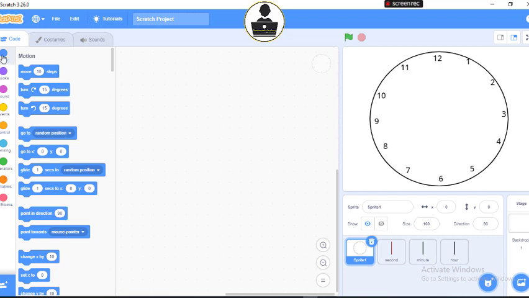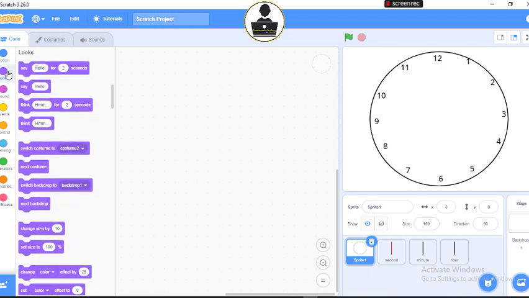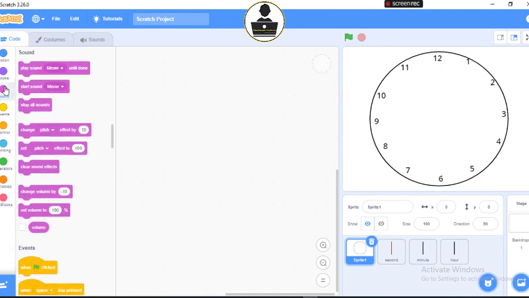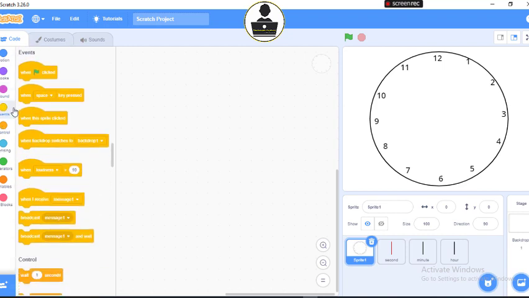Now, your motion block is used to control motion, anything movement. Then your looks talks about the appearance. Then the sounds is used to add sounds to your sprite. Then the events are used to start; we call them starter blocks. They are used to start actions in your code.